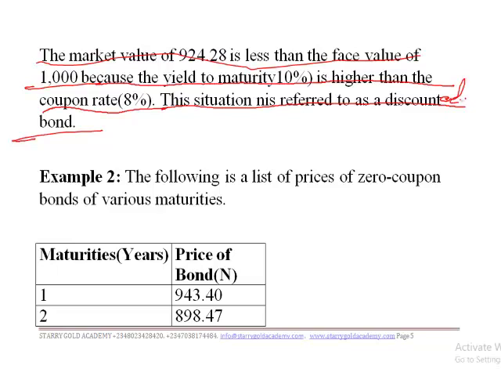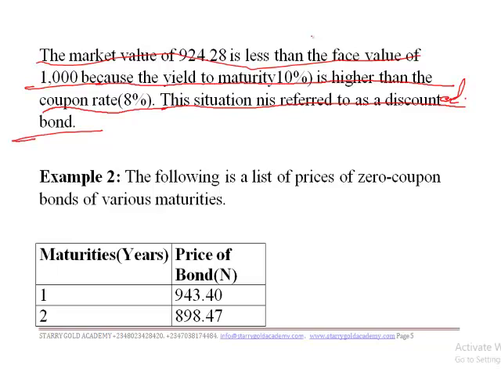So remember I said that once your market value is higher than your face value, then you have what we call a premium bond. But if it is the other way around, that is when your market value is lesser than your face value, then we have what we call a discounted bond. So this is a situation of a discounted bond because our market value is lesser than our face value.